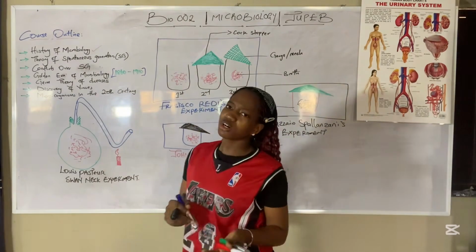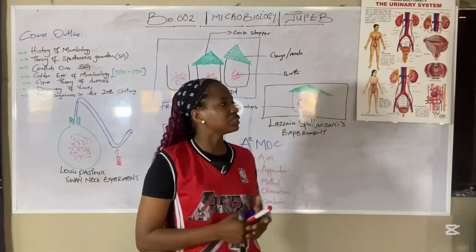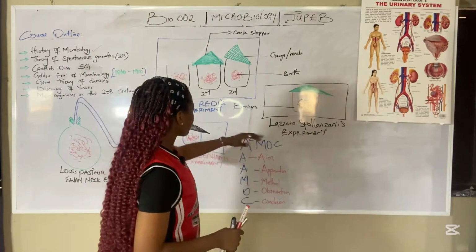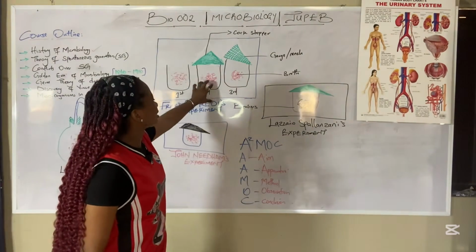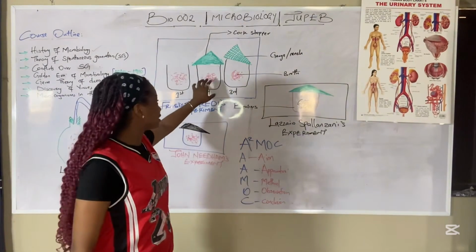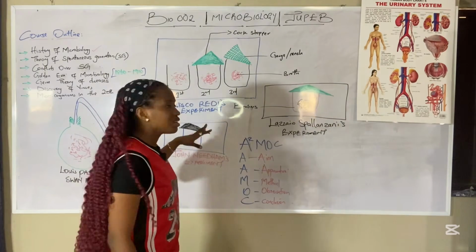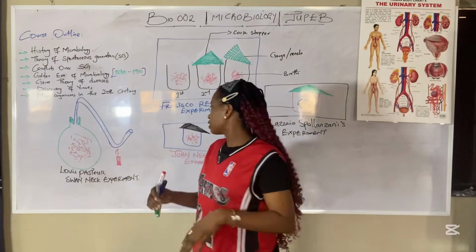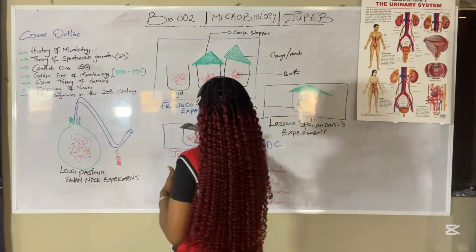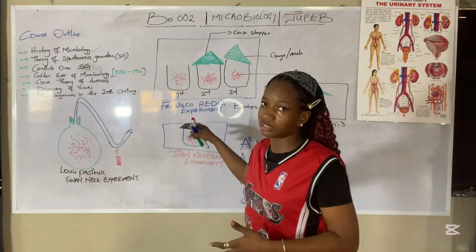And then his theory was not validated because another scientist came, named John Needham, and he repeated the same experiment again. This time around, he boiled the broth and did the same exact experiment.